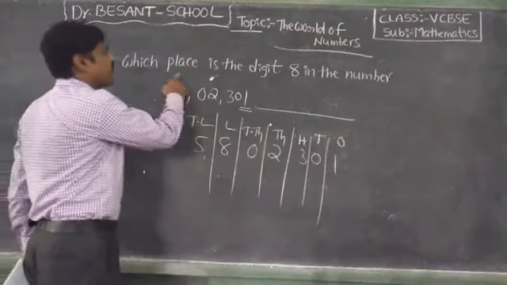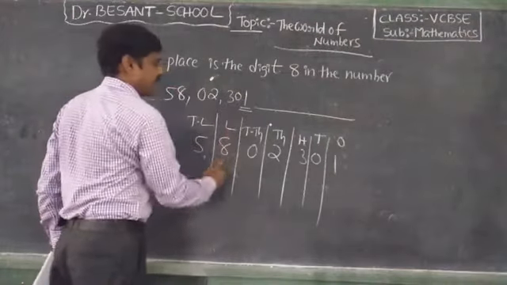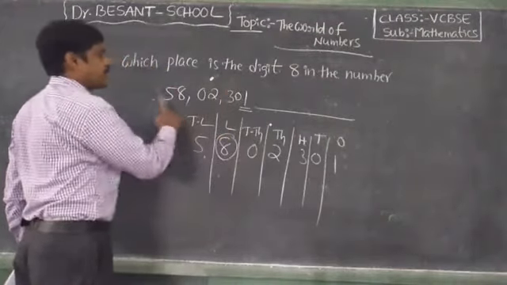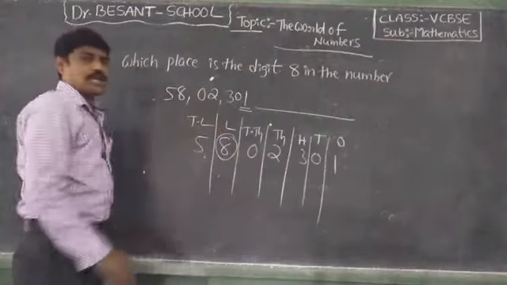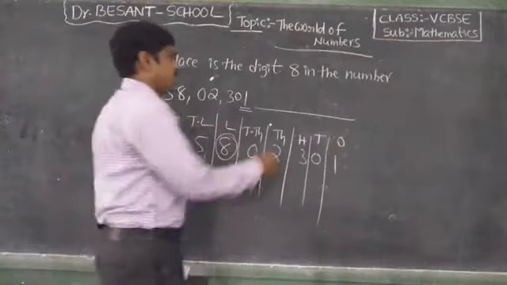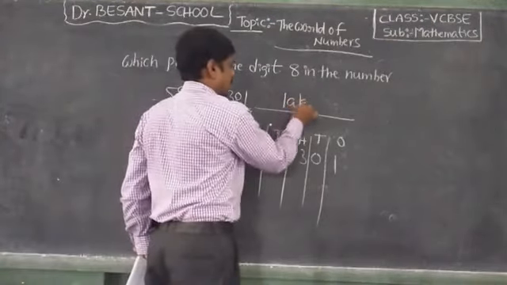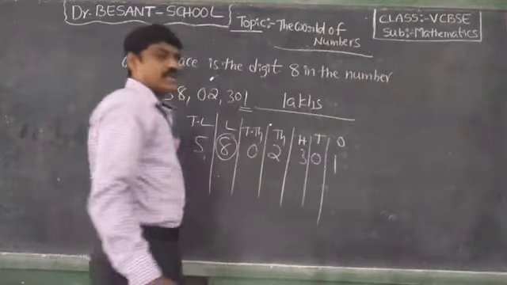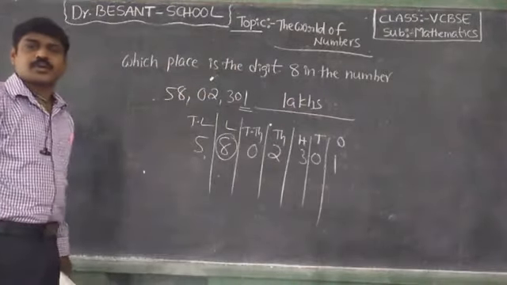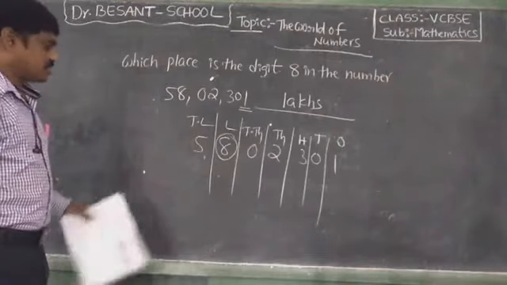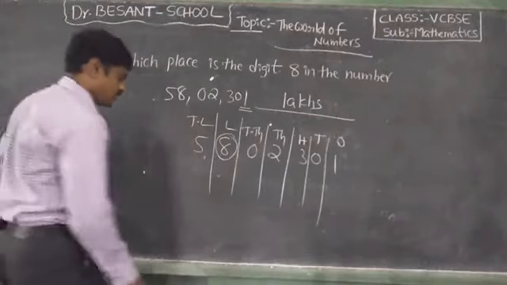So which place is the digit 8 in the number? So this is what? Lakhs. So we have to write lakhs. Okay children, next. So next one more question.